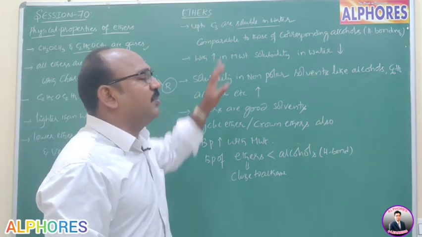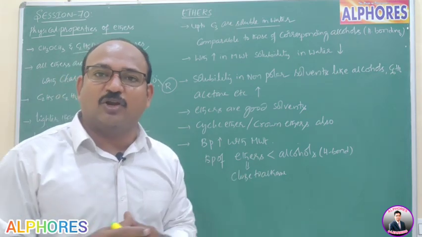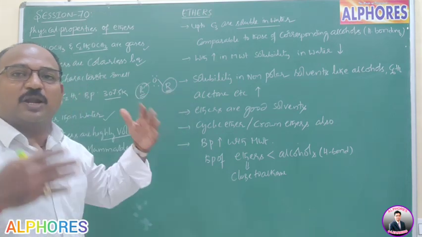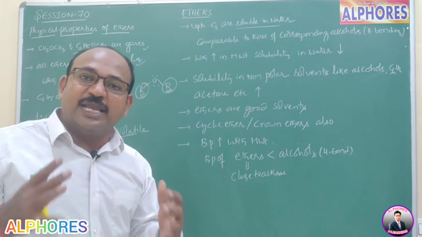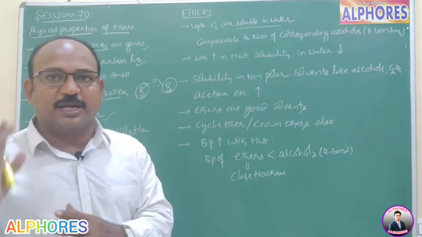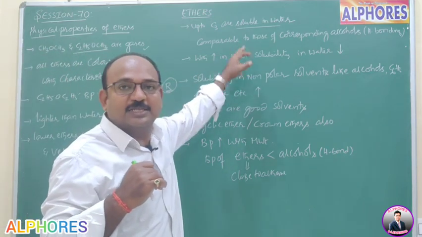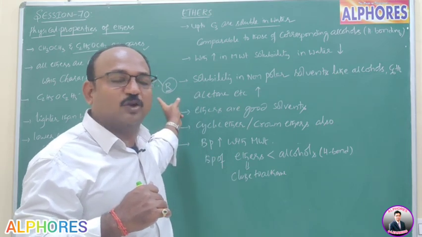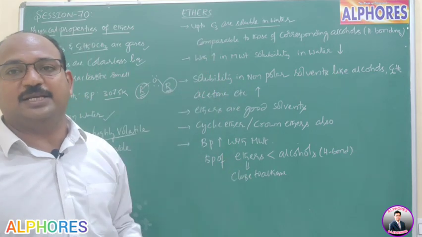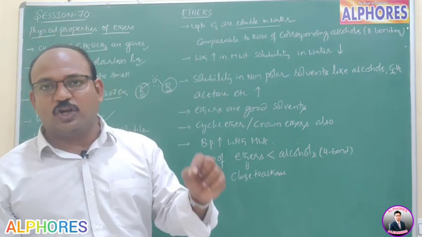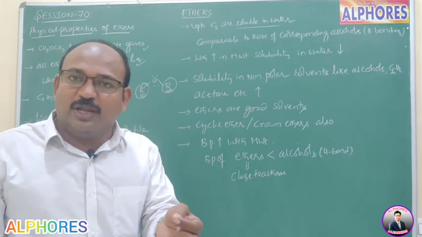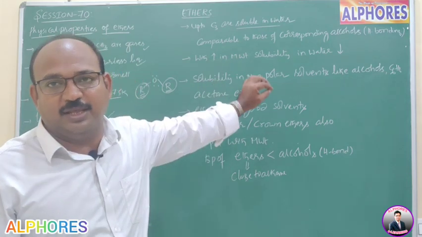Next, with increase in molecular weight, how does molecular weight increase? Here the alkyl group consists of more and more carbon atoms. That means with increase in the number of carbon atoms in alkyl groups, what happens? With increase in molecular weight, the more carbon atoms in the alkyl groups, the more the molecular weight, then obviously solubility in water decreases. Basically, ethers are less soluble in water. A little bit of solubility is there for dimethyl ether and ethyl methyl ether.